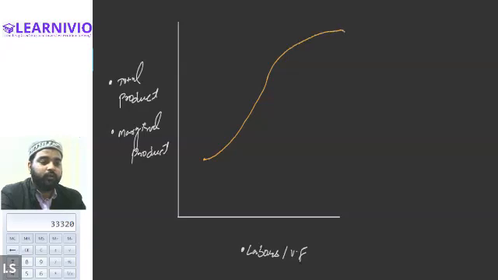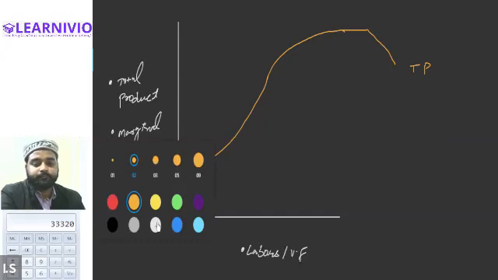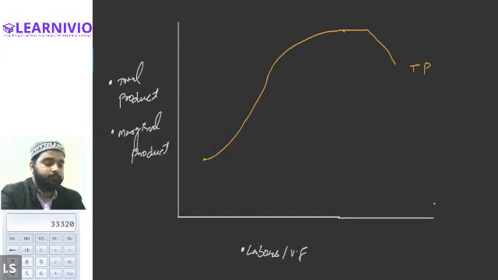So it will form a concave shape curve, then it will be constant, and finally it will start to decline. This will be the diagram of the total product. Is that clear, Alexander? Yes, sir. Okay.